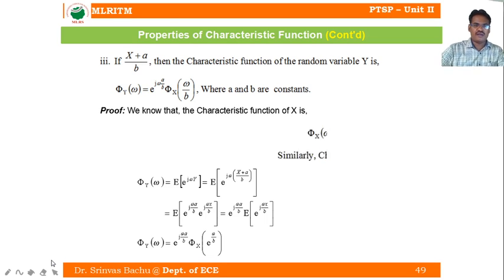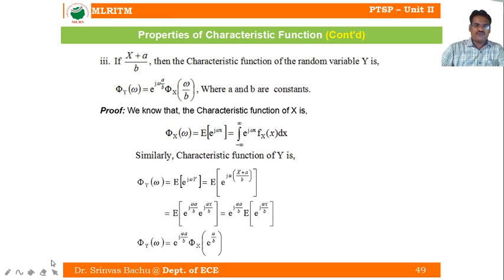Now if y equals x plus a by b, then the characteristic function of the random variable y is e power j omega a by b into phi x of omega by b, where a, b and omega are constants. This is for the continuous case; replace x by y.